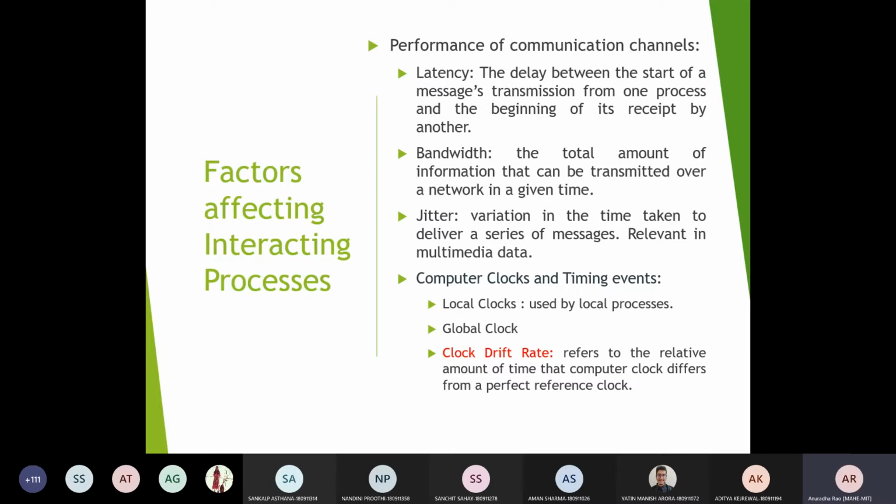Or you should have a reference clock, which you call a time server. And every time there should be some communication between that time server to give the correct time, which has to be synchronized. So in this case, a perfect reference clock will not help much.